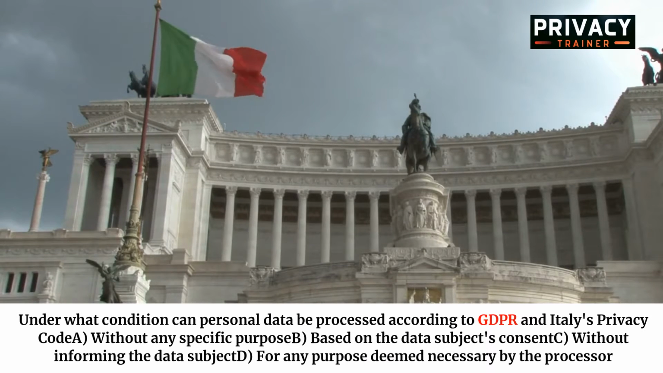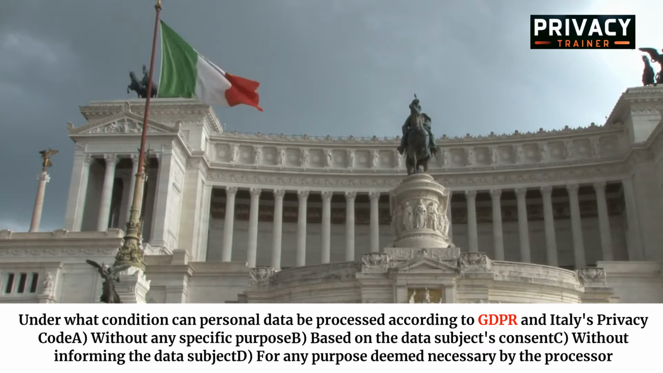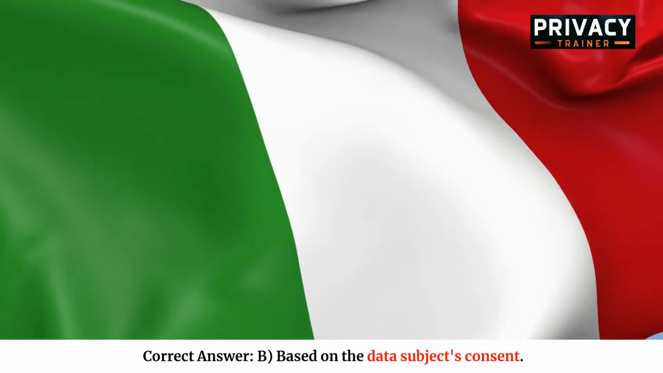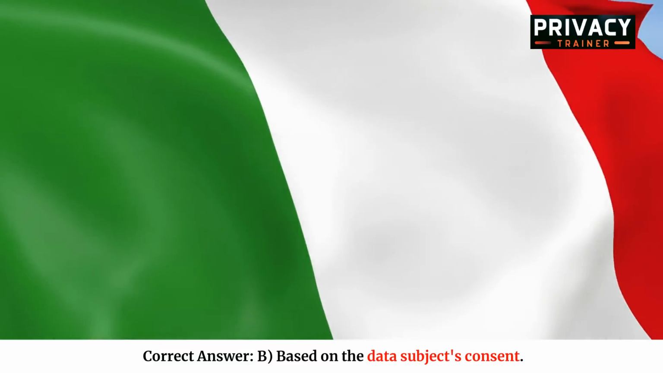Under what condition can personal data be processed according to GDPR and Italy's Privacy Code? A. Without any specific purpose. B. Based on the data subject's consent. C. Without informing the data subject. D. For any purpose deemed necessary by the processor. Correct answer: B. Based on the data subject's consent.